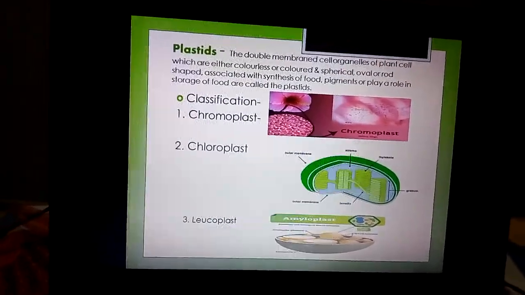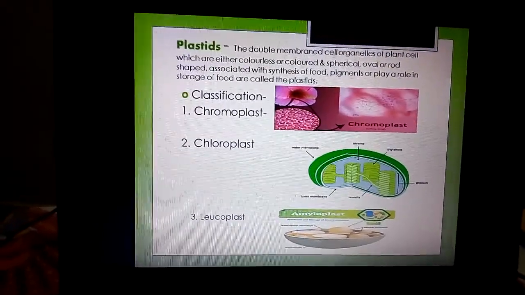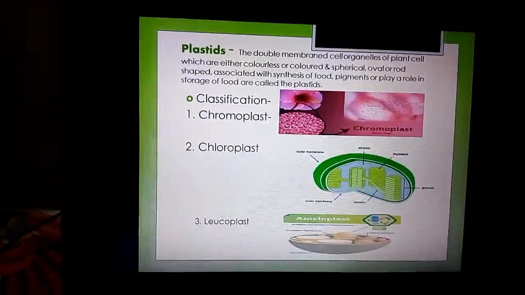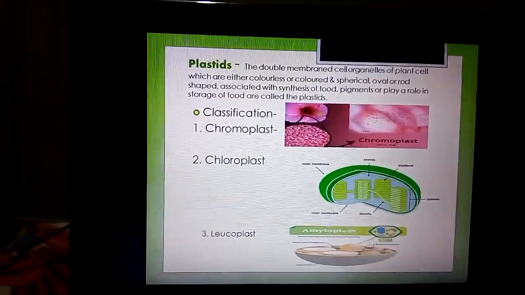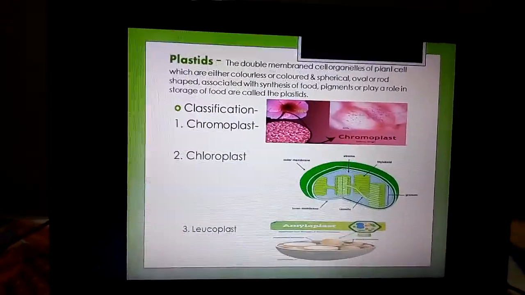Euglena and Chrysamoeba are unicellular protozoa. In these protozoa, they contain plastid. Here, chloroplast is present.